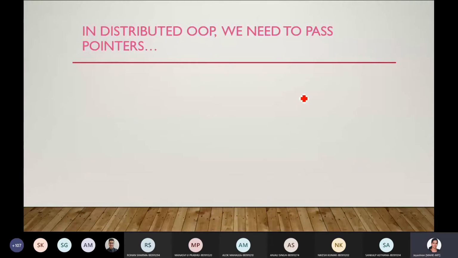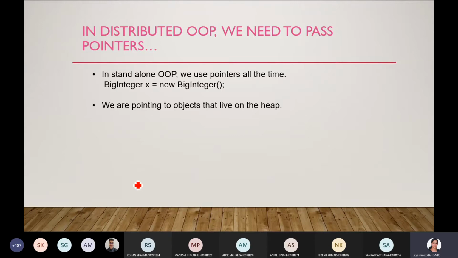But in distributed object oriented programming, we need to pass pointers. Now comes the main concept: in a distributed system, we don't invoke only methods which are present in the client or local machine. We may have to invoke methods which are present in a remote machine. How will the system manage that? Whatever we invoke, we just give the reference to it, the pointers. We deal only with pointers in distributed systems.